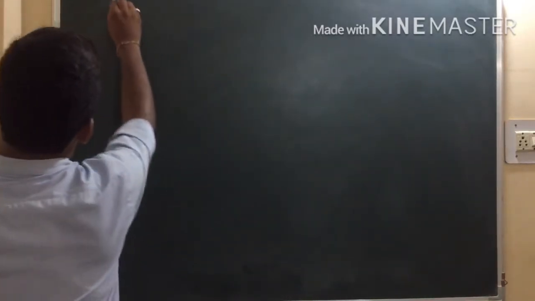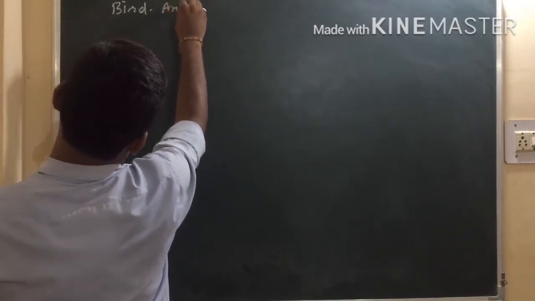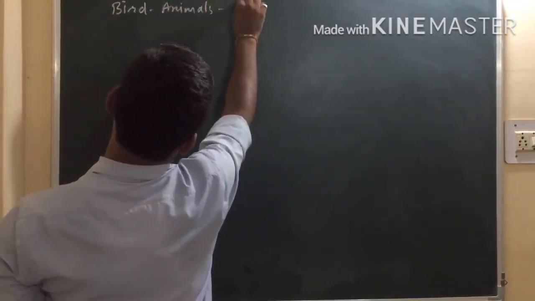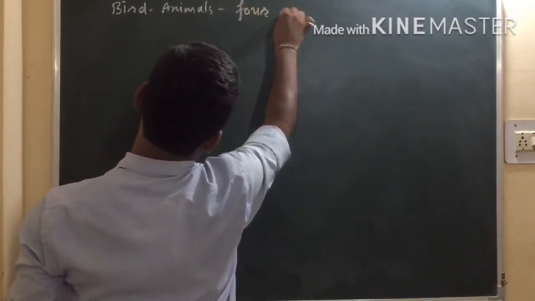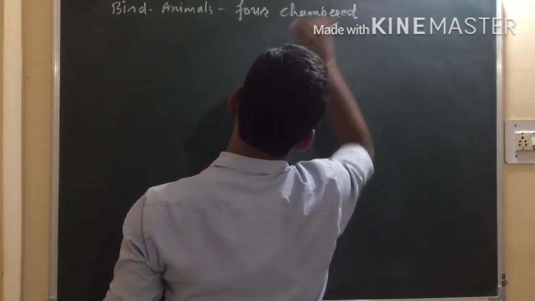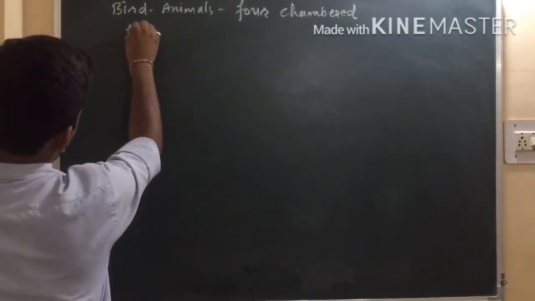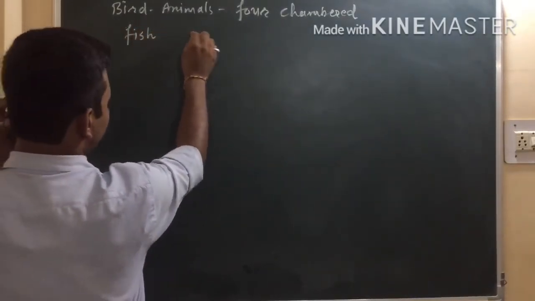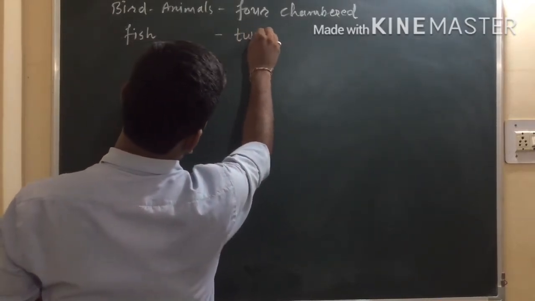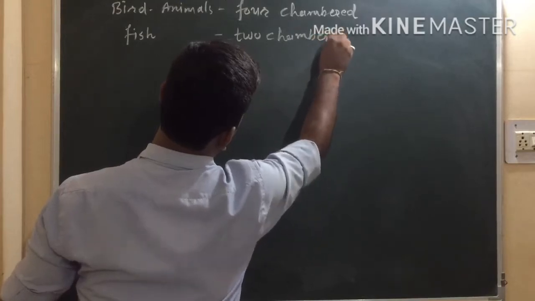As we discussed, birds and animals have a four chambered heart, right? If we talk about fishes, they will have a two chambered heart.